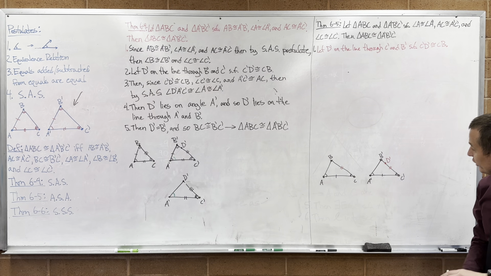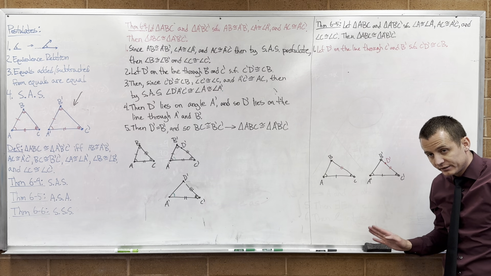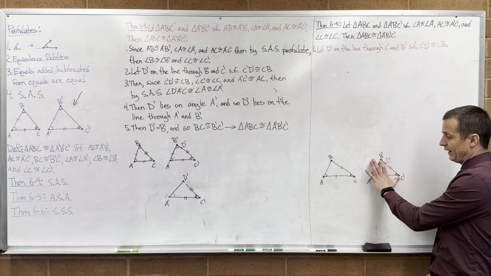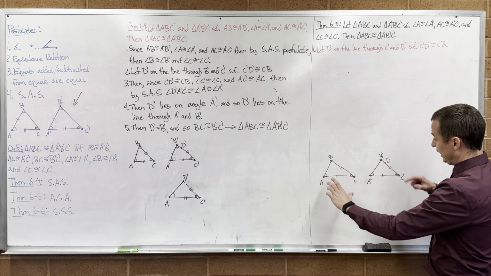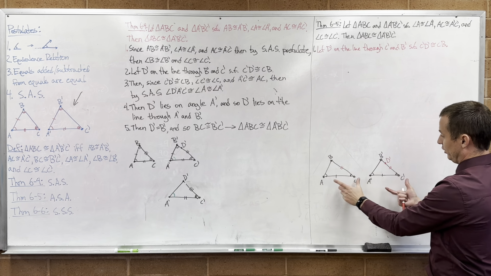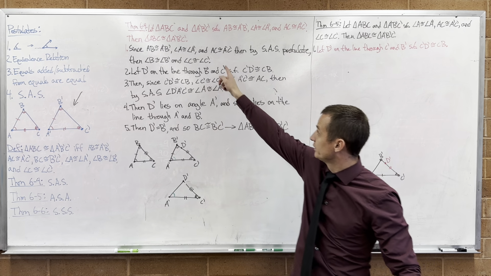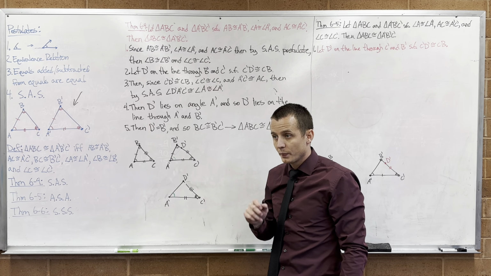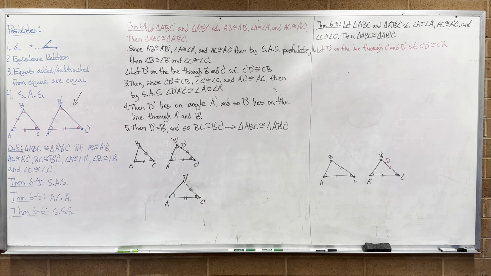If it turns out that D prime and B prime are in fact the same point, that means that this side is congruent to this side. And then I know side, angle, side, and so by the previous theorem, the two triangles are congruent. Okay. Make sense?